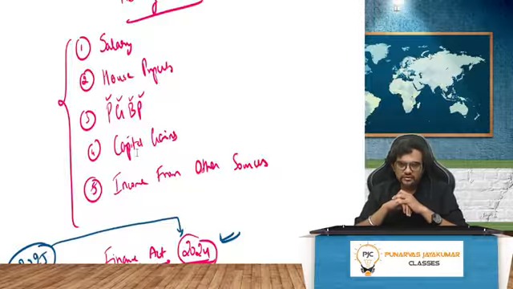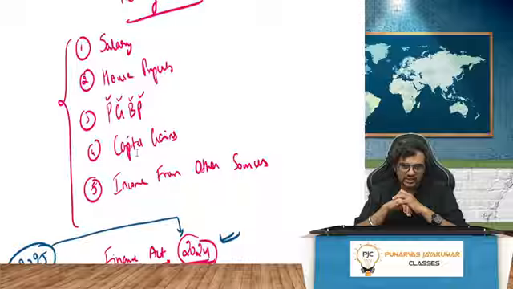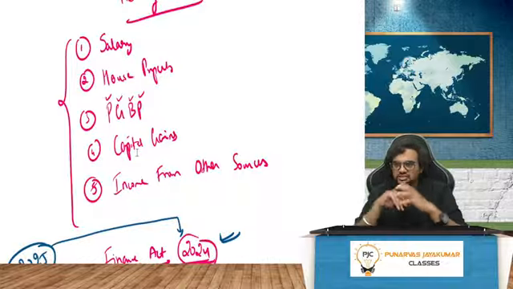So first is what? Salary. Second is house property. Third, profits and gains of business or profession, PGBP. Fourth, capital gains. Fifth, income from other sources. As far as Finance Act 24 is concerned, some drastic amendments have come in capital gains. Drastic in the sense that whatever you have studied till now has changed a little.